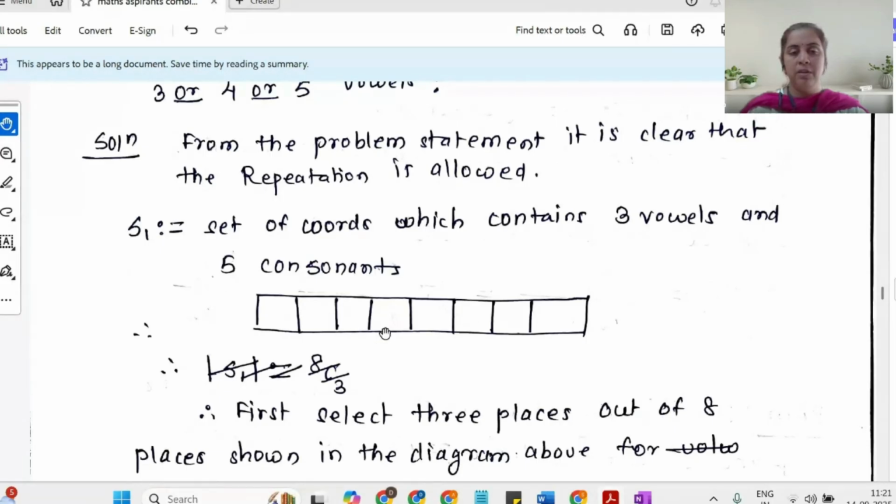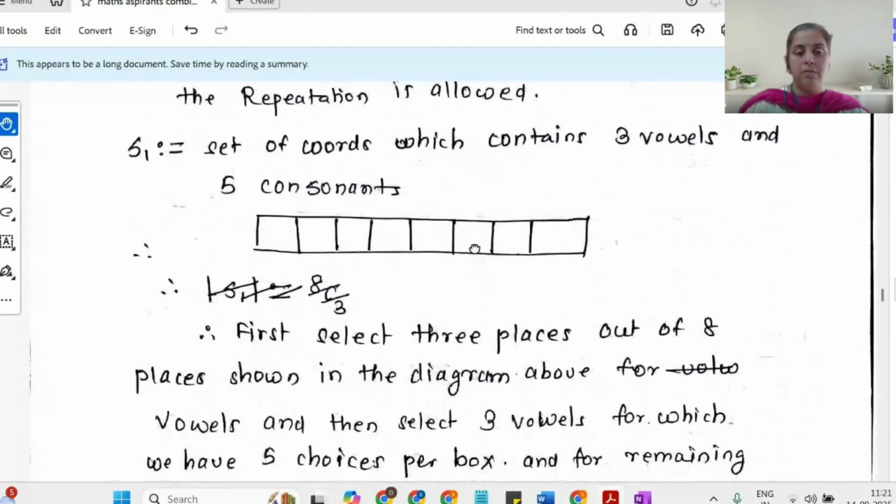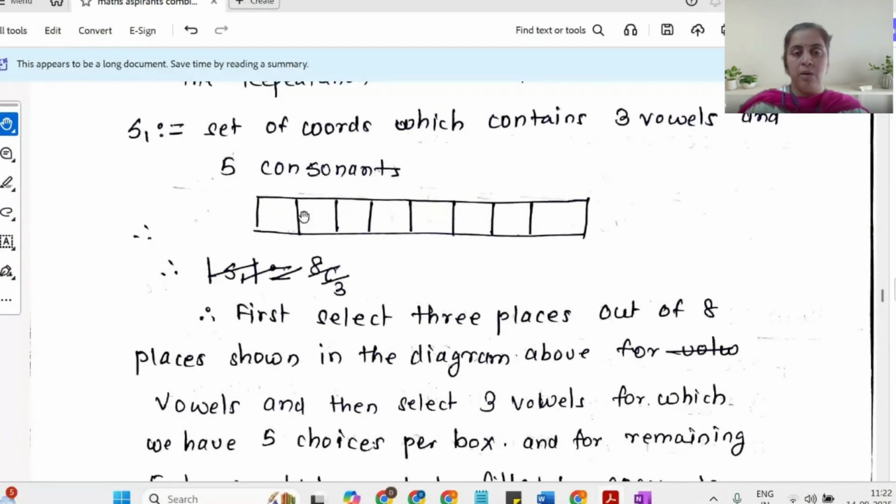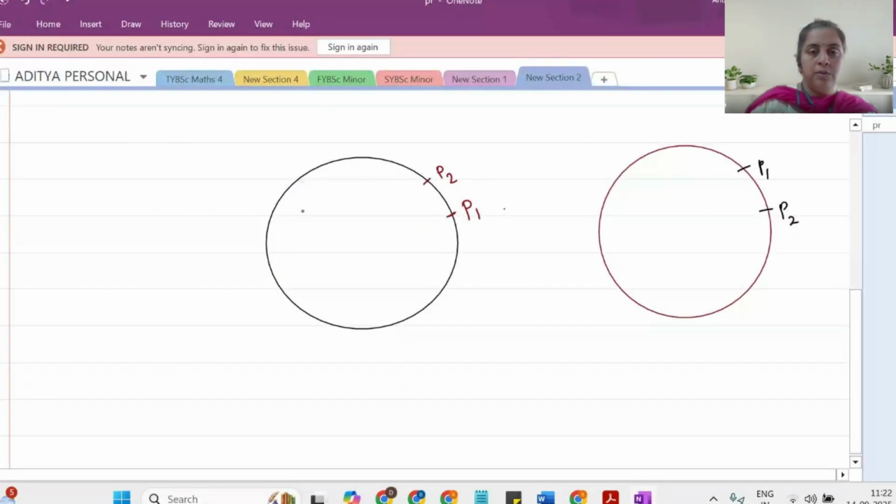I have made a provision to write down my 8-letter words over here. So let S1 be the set which contains 3 vowels and 5 consonants. So out of these 8 boxes, I need to compulsorily fill 3 boxes with vowels. Maybe I can show that over here. There is no hard and fast rule that it has to appear like this.